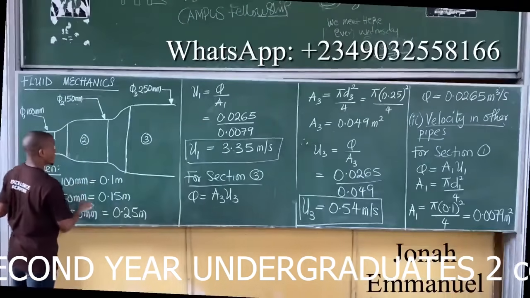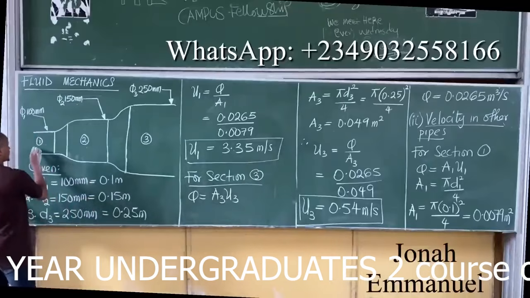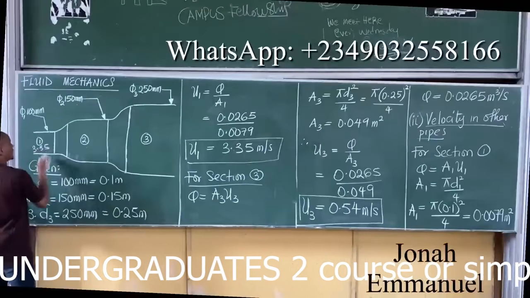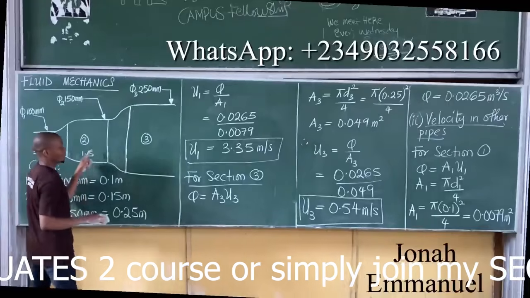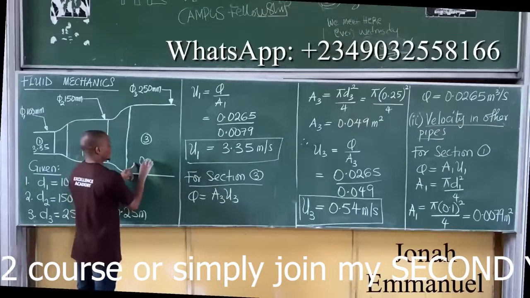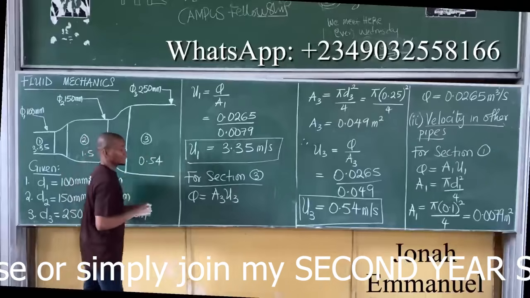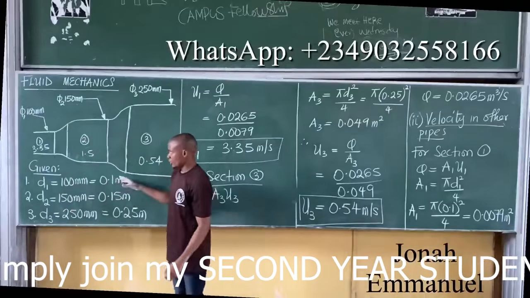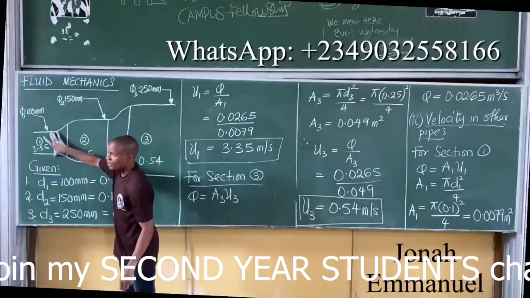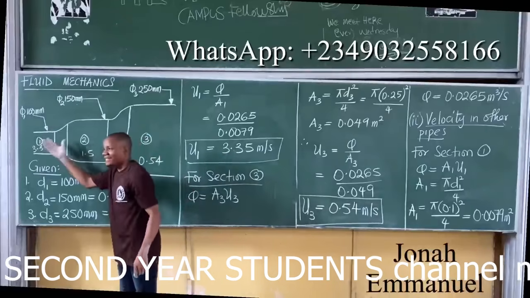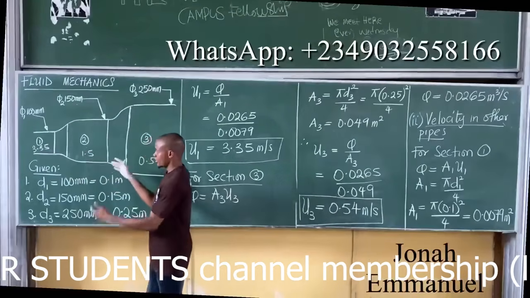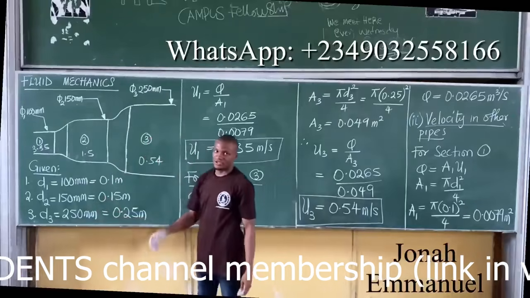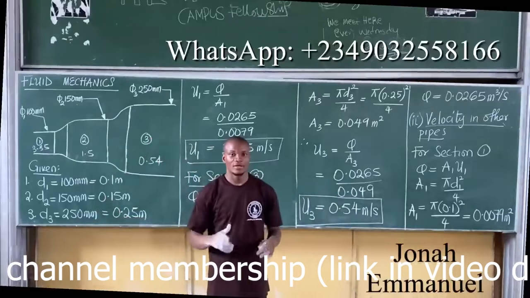So this becomes 3.35 meter per second, this was given as 1.5 meter per second, and this becomes 0.54 meter per second. It makes sense because the smaller the area of a pipe, the higher its velocity, and the bigger the area, the smaller the velocity. So this is how you solve this question.